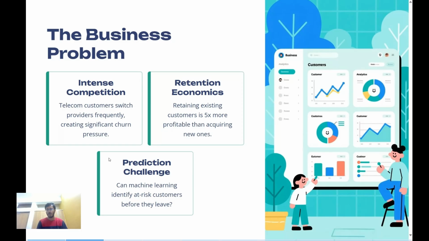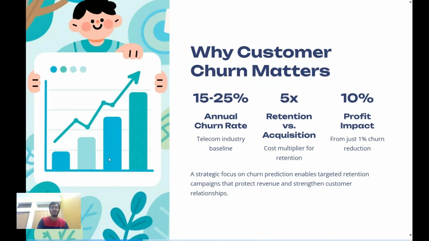Now, what is the problem in churning? I mean, why does customer churn matter? Because customers are coming, customers will go as well. Then what's the issue? The issue is that this industry has a churn rate of 15 to 25%. What churn rate means is, for example, if 100 new customers come in, but in that same month 20 existing customers go away, then my churn rate will be approximately 20%.